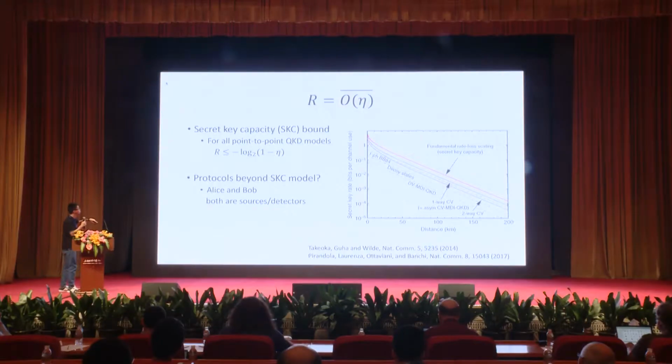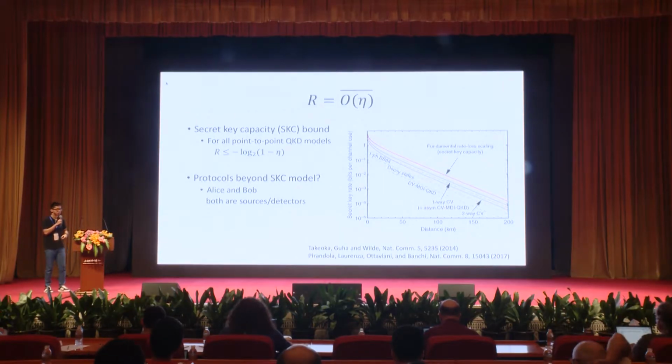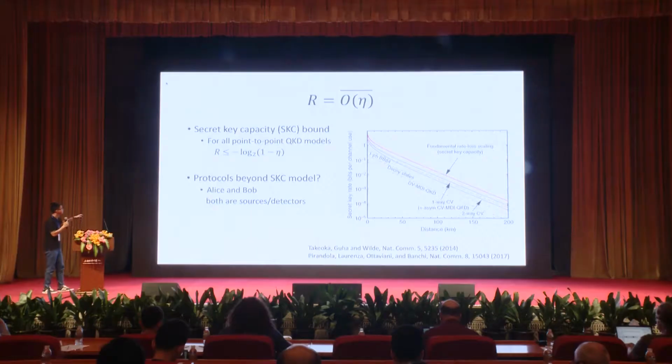We know that for this kind of point-to-point QKD model, the key rate should be bounded by a linear function of eta. It's bad news. If the key rate is bounded by a linear function of eta, and without any quantum repeaters, as Marco mentioned, the transmittance decays exponentially with the channel length. It means that the key rate at best decays exponentially with the channel length. It's not good news.